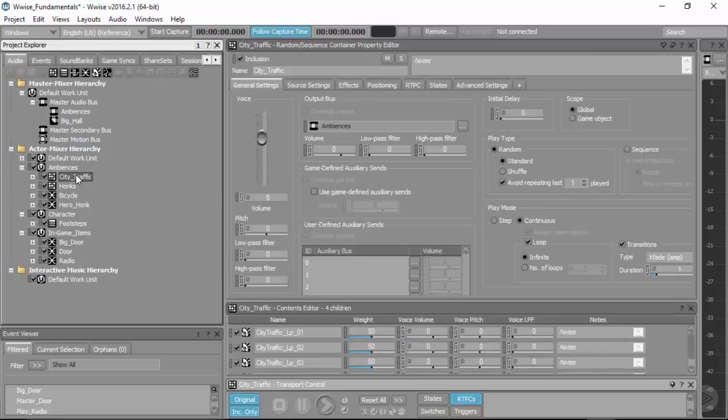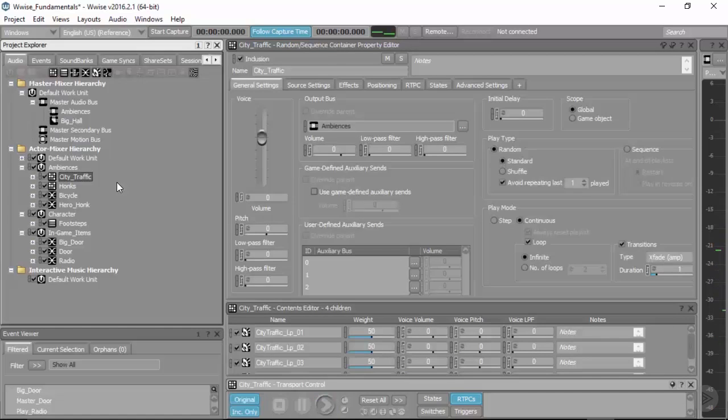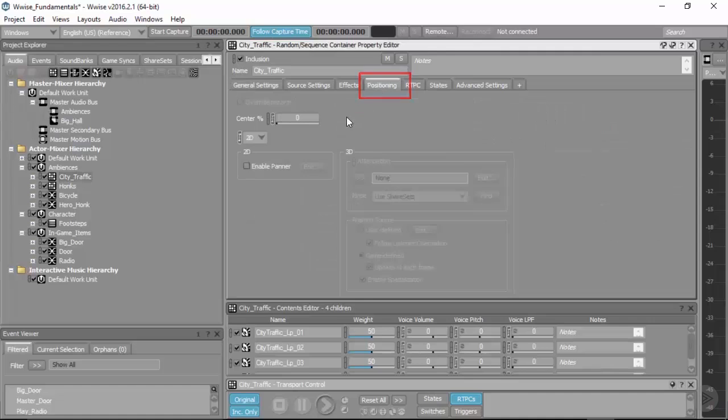City traffic is a good place to start. City traffic is an ambient loop. It's an environment sound, and we don't necessarily want it to be coming from a particular place within the game. This is going to be a 2D event, which means it has no physical positioning in game. So let's take a look at the positioning tab of this event. And you'll notice that by default, it is in fact a 2D event. So when this is triggered in the physical environment of your game engine, it doesn't matter where the actual object is sitting in the game that is going to be triggering this sound, it will always sound like a 2D stereo image to the player.